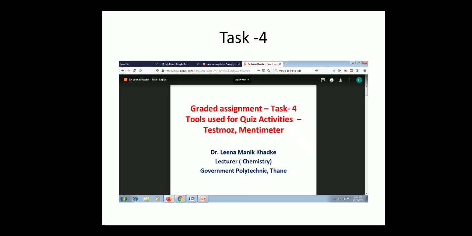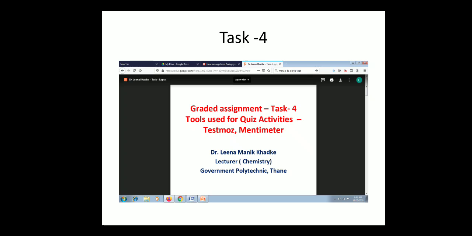The task given in week 4 was about the tools TestMoz and Mentimeter. This week I used Mentimeter to get feedback from the students about their diploma education, what they want to do, and what recent online activities are being conducted. The feedback was given on Mentimeter, and TestMoz was used to create a test.